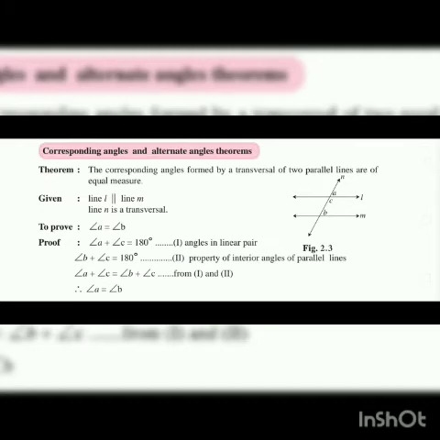So from 1 and 2 what will we get? Angle A plus angle C is equal to angle B plus angle C. And here you can see on both sides there is angle C, so it will be cancelled out. So what will remain? Angle A is equal to angle B. So this is our proof. Hence proved. In this way you have to prove this theorem. Just remember the statement and all the steps, and in this way you have to write the statement, theorem and proof.